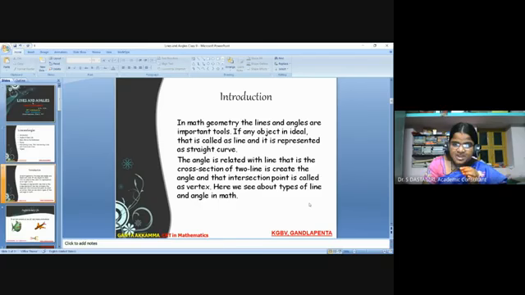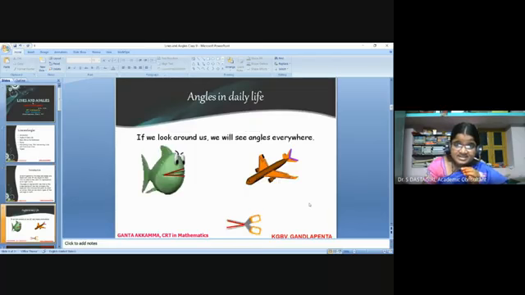Here we see the types of line and angle in math. Angles in daily life. If we look around us, we will see angles everywhere.